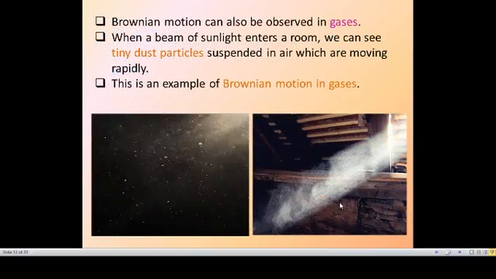Brownian movement is not only in liquids, it can also be observed in gases. When a beam of light enters a room, you can see some dust particles moving here and there. So this is also an example of Brownian motion in gases.